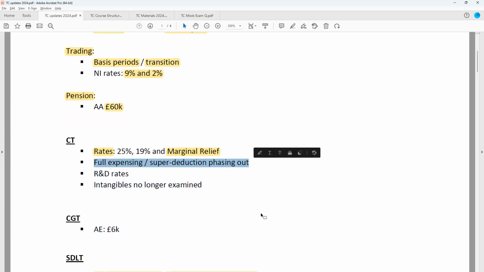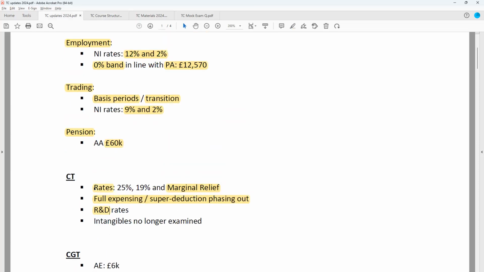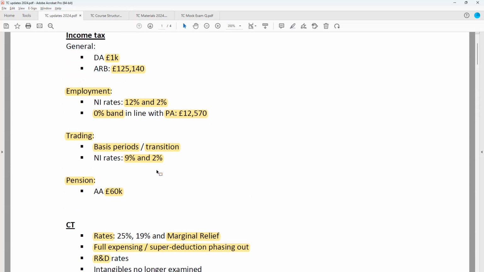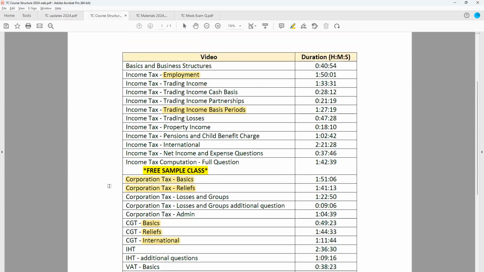Capital allowances are in the vast majority of questions for corporation tax, and these rules do only apply for companies, not for unincorporated businesses, and we'll cover that in detail during the class. But highly likely that capital allowances for companies will be examined. R&D will very likely be in there as well. So most significant changes, I would say, around corporation tax with the rates, capital allowance changing, and R&D, and then also the transitional profits for the unincorporated businesses. But like I say, all of this will be covered in detail during the respective classes.